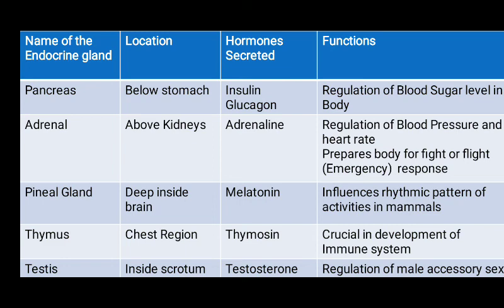Thus we can say these adrenal glands, they are also known as emergency glands because they prepare our body for fight or flight from any frightening situation.